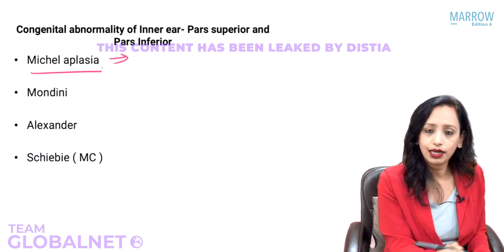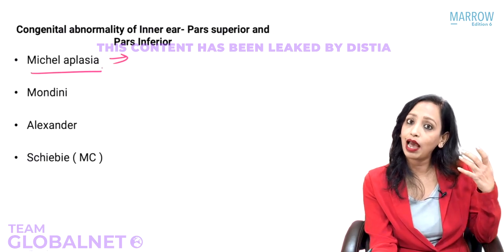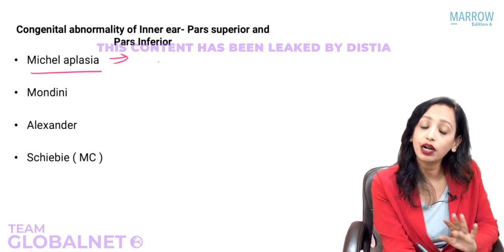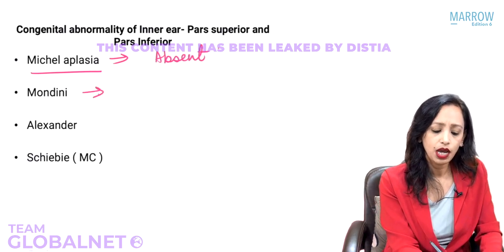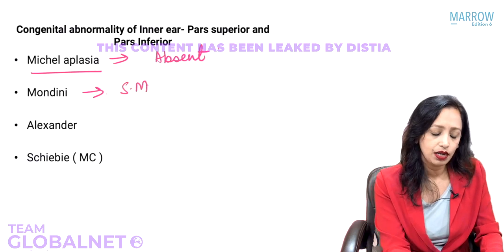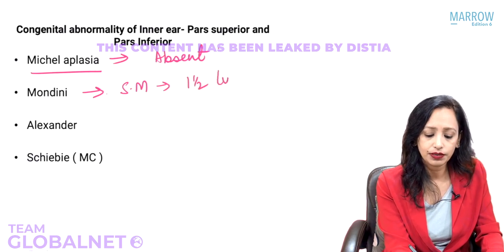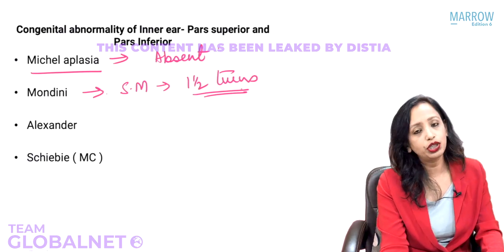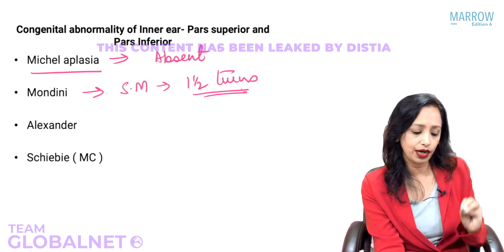So first is known as Michel. Now Michel, how do we remember Michel? Michael Jackson is no more, so this is total absence of the inner ear. The total membranous labyrinth is not developed at all. Then is Mondini. What is Mondini? Mondini is that the cochlea has only 1.5 turns. Yes, so which turns do we have? We have the basal turns, and we have some turns missing, only 1.5 turns.